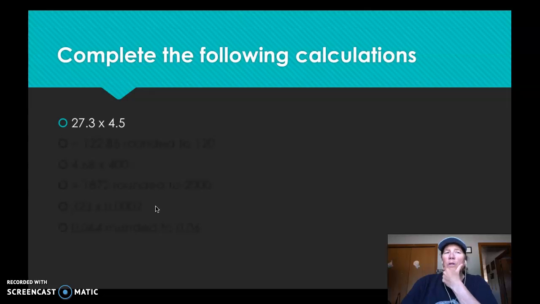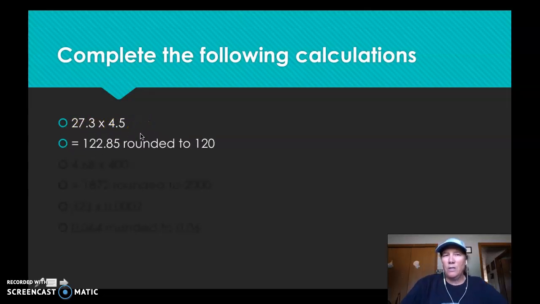Okay. When you're multiplying, it's the number of significant figures. So when you look here, this has 3 significant figures and this has 2 significant figures. You multiply these two numbers together, and you get 122.85. But because I have to round it to only 2 significant figures, I'm going to round it to 120. And don't write a decimal. This would only have 2 significant figures.